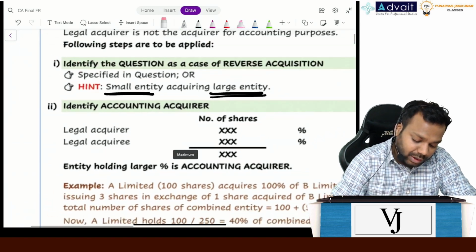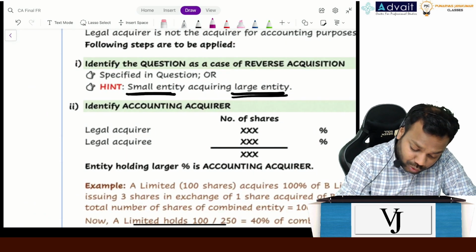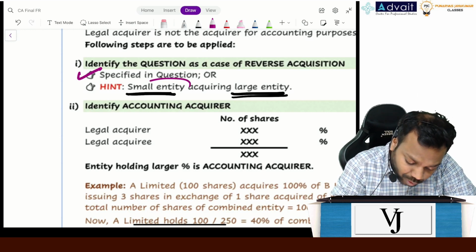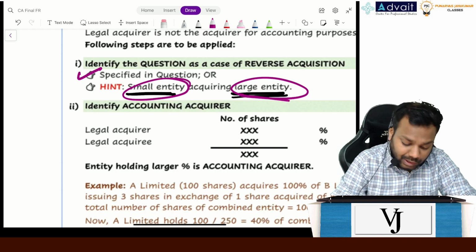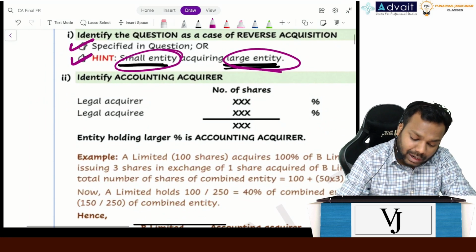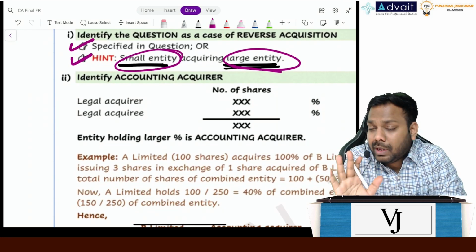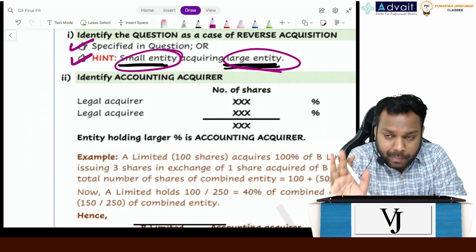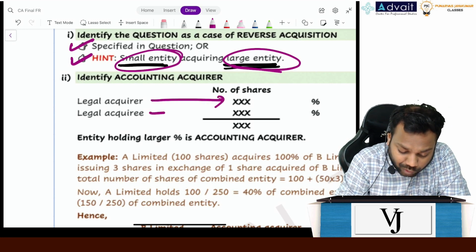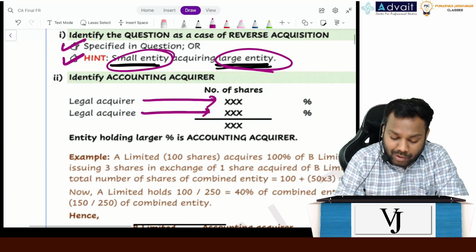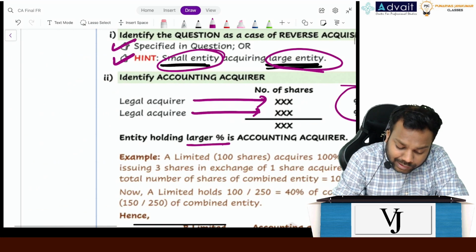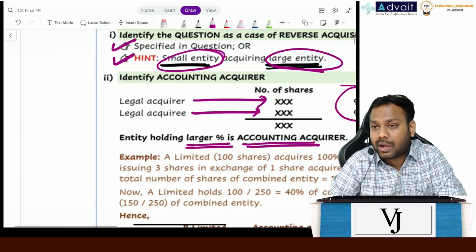Now, the first hint is that the question will specify clearly that it is a case of reverse acquisition. The second is that a small entity is acquiring a large entity. The third hint, even if this was not given: we'll see the total number of shares of the combined entity. The legal acquirer is having how many shares? After that, we'll assess the percentage. The entity holding the larger percentage is the accounting acquirer.